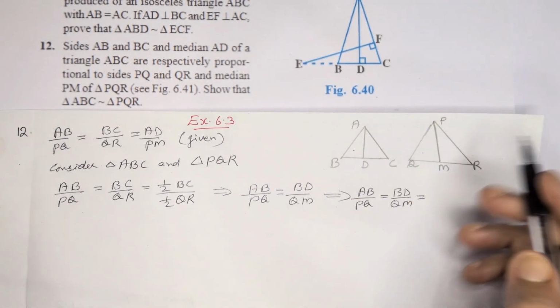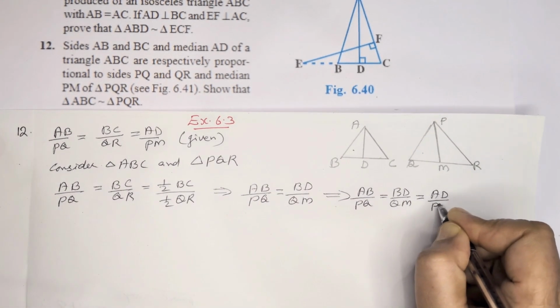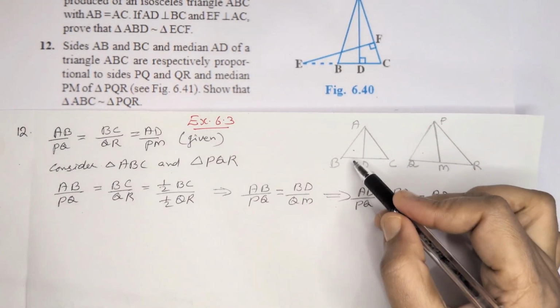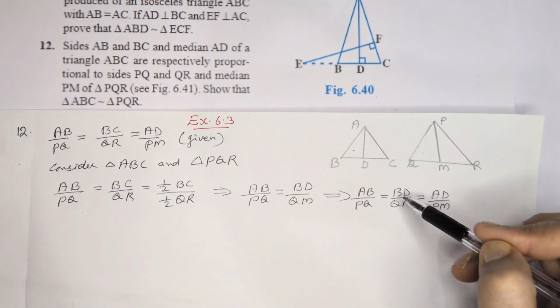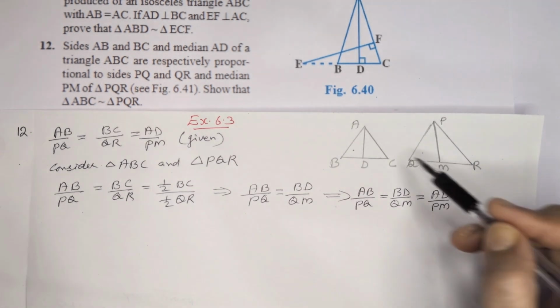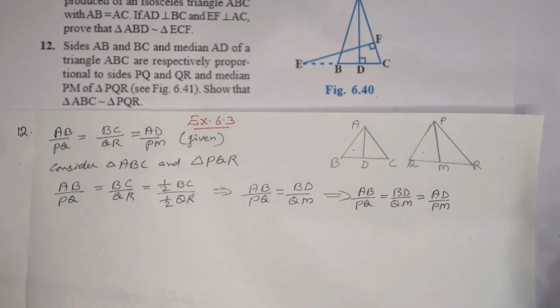These medians are proportional. Now when you are comparing, all three sides are in proportion: AB by PQ, BD by QM, and AD by PM.